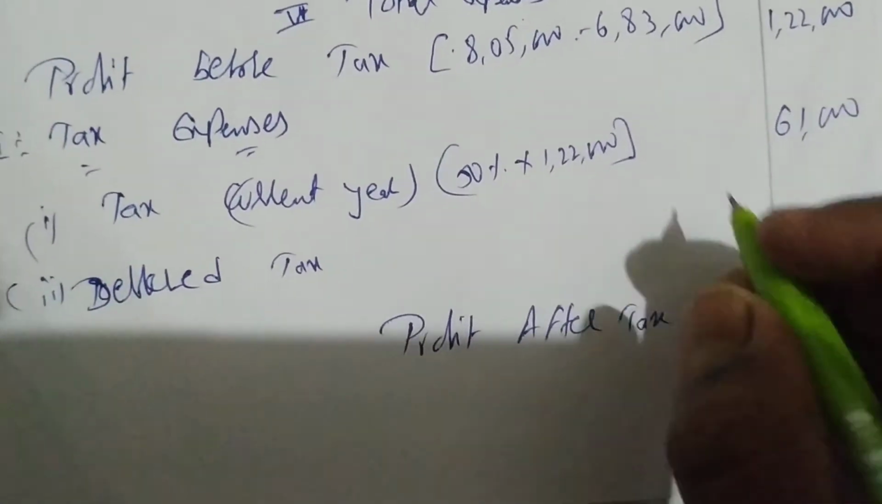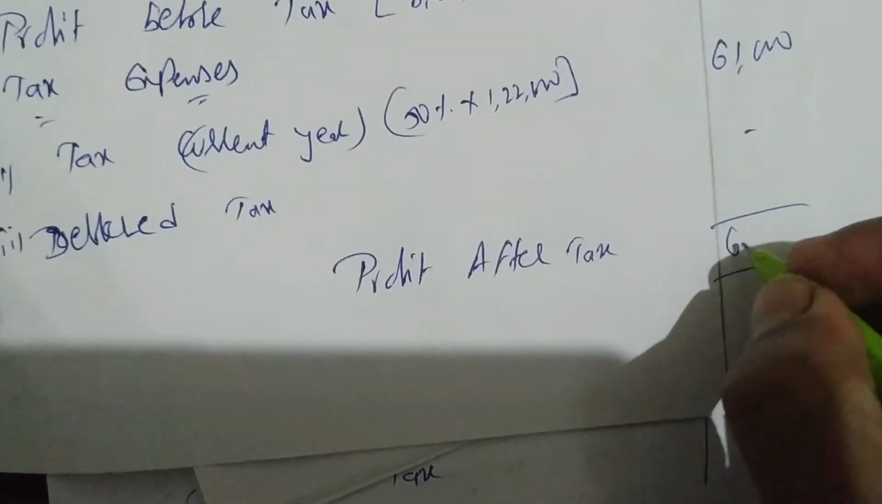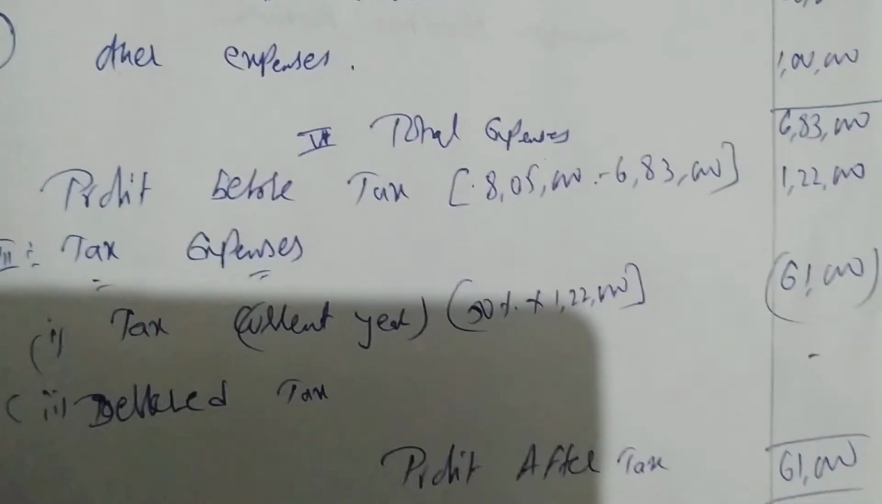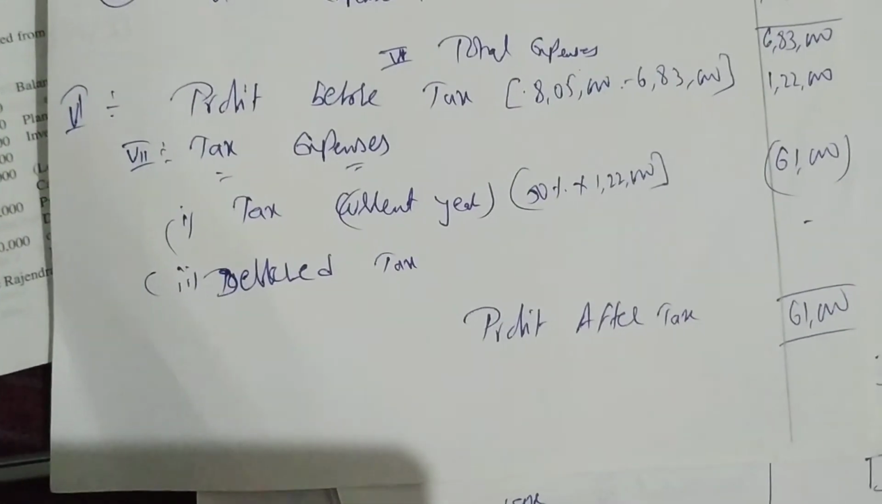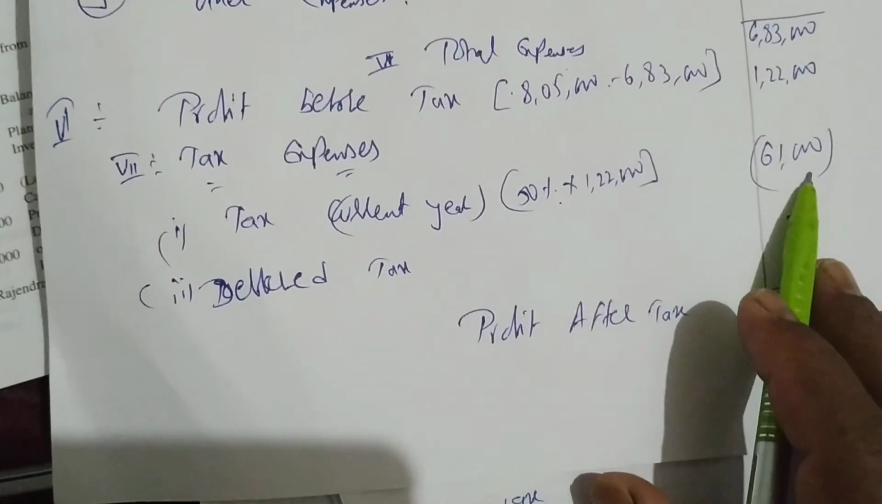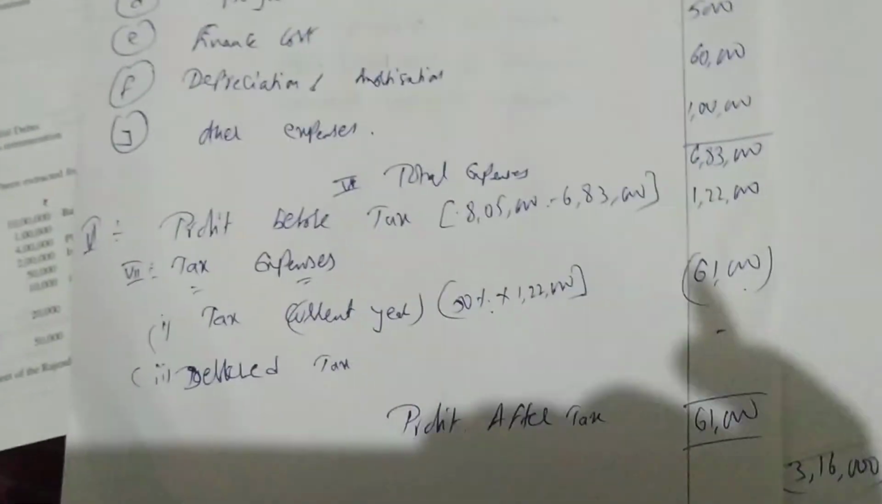61,000 will be given to government, and how much is left over? From 1,22,000 you deduct 61,000. Rest 61,000 the company will take. Whatever profit the company earns, 50% has to be paid to the government, and the leftover the company will take. Okay, so these are two examples which I solved, and I want you to practice problems.